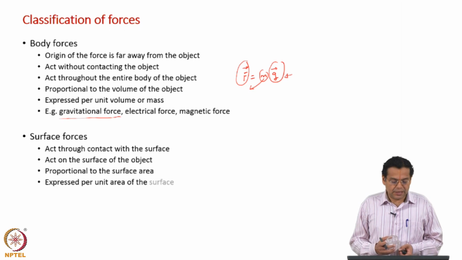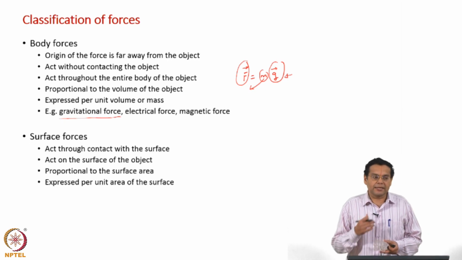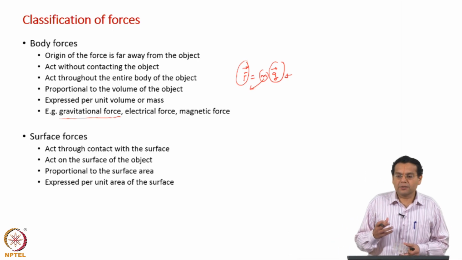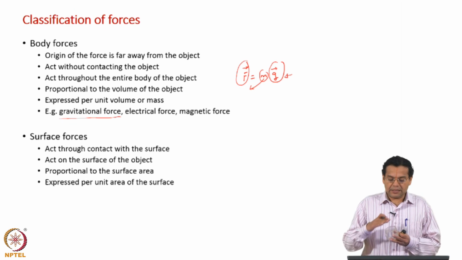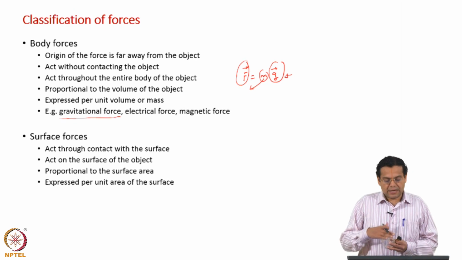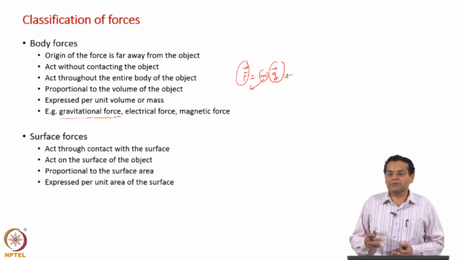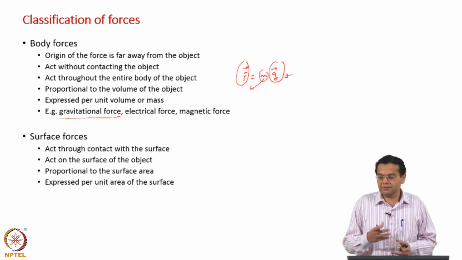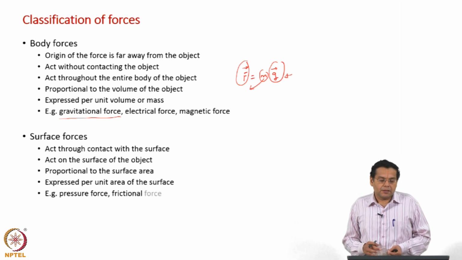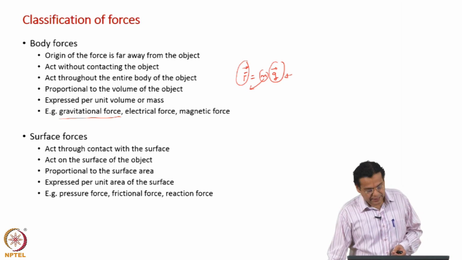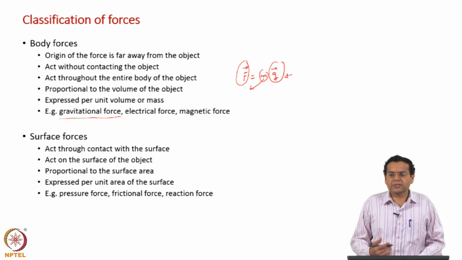So, this also leads to the fact that surface forces are expressed per unit area. Body forces were in terms of per unit mass; surface forces act in contact on the surface and are proportional to the surface area, so you express them per unit area. Of course, you are very familiar that pressure is force per unit area. That is how you get the unit of surface force as force per unit area. There are other surface forces, namely frictional force and reaction force.